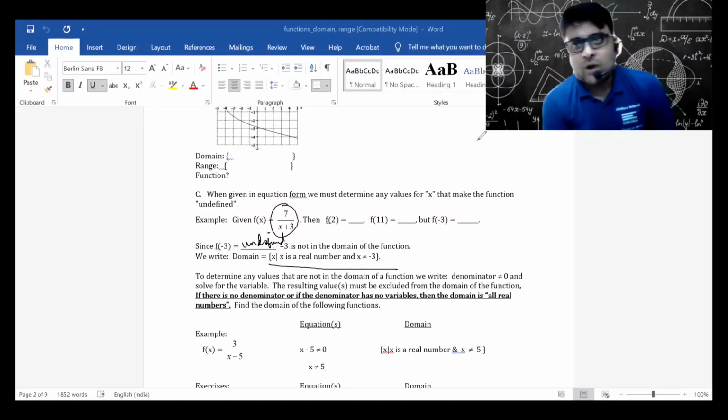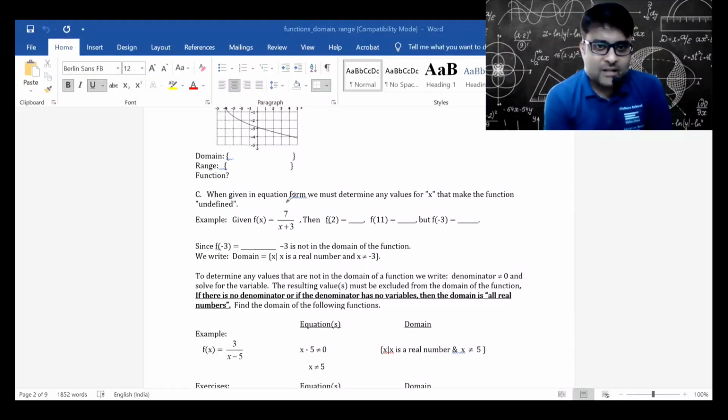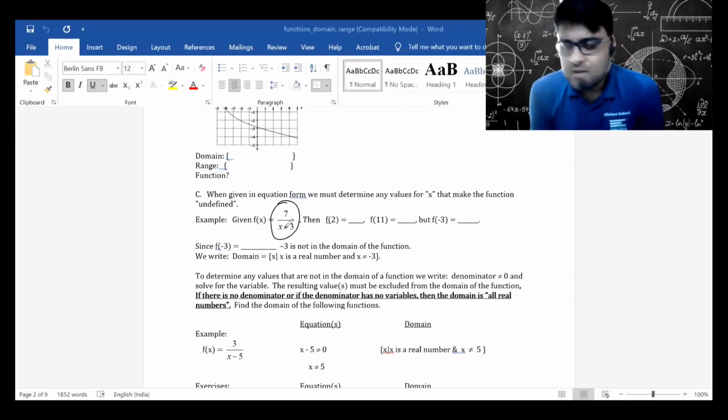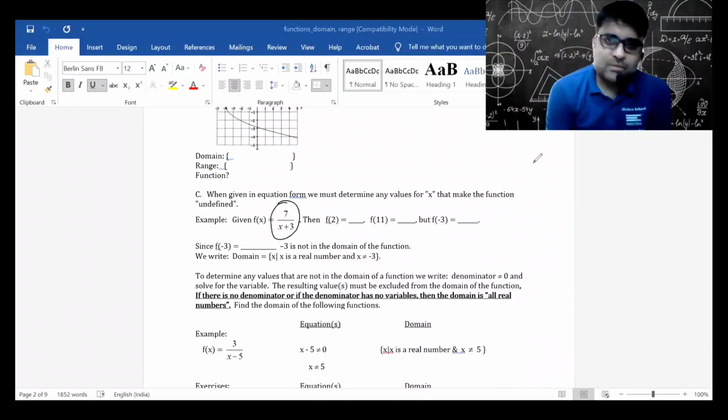So how to find out the domain of the function? By looking at an algebraic expression. This algebraic expression should be defined, and that will be the value of x that will form a part of the domain. So whatever value of x that makes the function f undefined will not be a part of the domain. As simple as that.